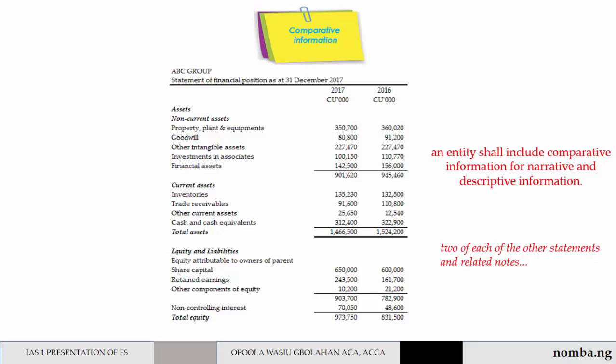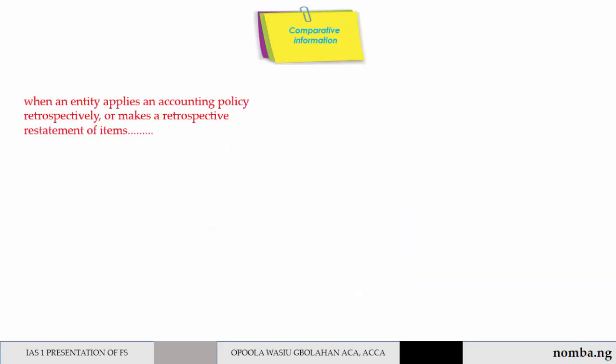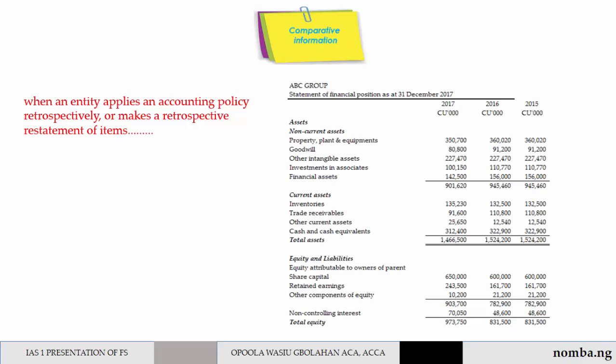When an entity applies an accounting policy retrospectively, or makes a retrospective restatement of items in its financial statement, or when it reclassifies items in its financial statement, it shall present as a minimum 3 statements of financial position, 2 of each of the other statements and related notes.